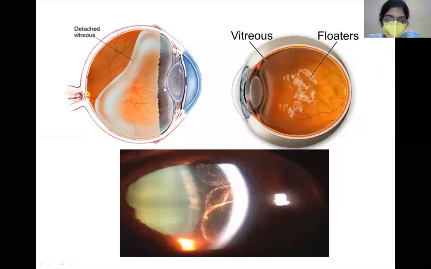So once this lens undergoes subluxation or dislocation, the vitreous will find a path to come forwards into the anterior chamber somewhat like this. So this is what you're seeing here. This bulge, which you can see, is nothing but the vitreous protruding or herniating itself into the anterior chamber. So this is the vitreous herniation.